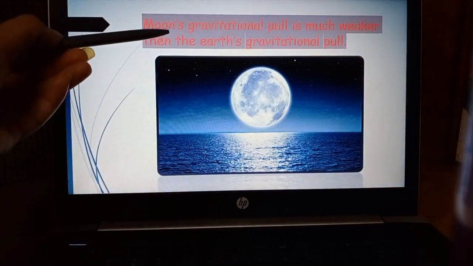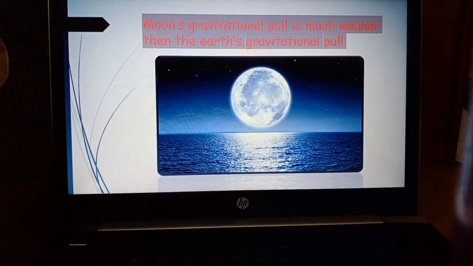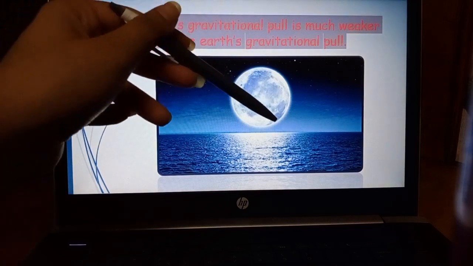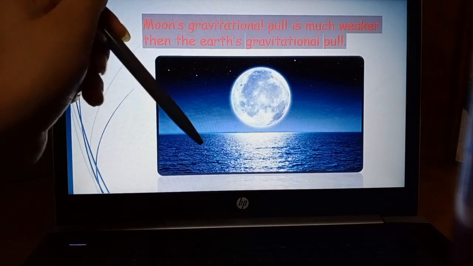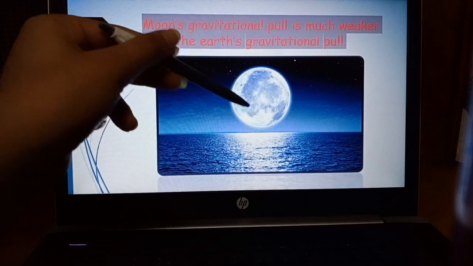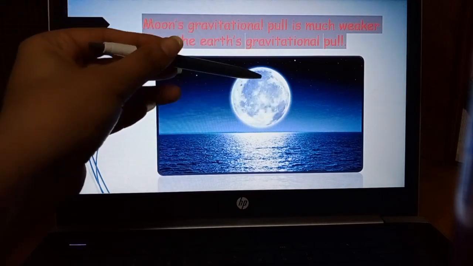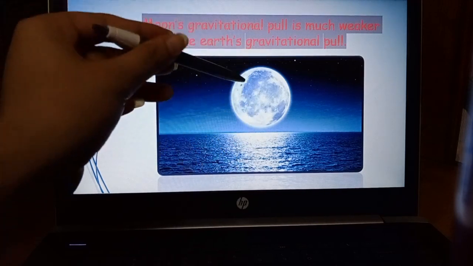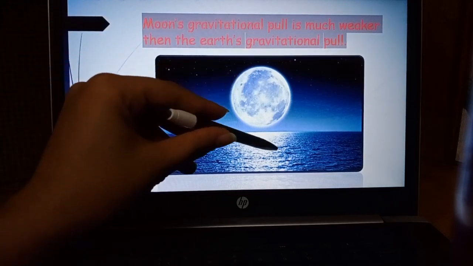So the moon's gravitational pull is much weaker than the earth's gravitational pull. You know that it is 6 times less than the earth's gravitational pull. The earth is attracting the moon, and the moon is also attracting the earth, but the moon's gravitational pull is 6 times lesser than the earth's. That's why it doesn't cause any change on earth, but yes, it does cause change in our oceans.